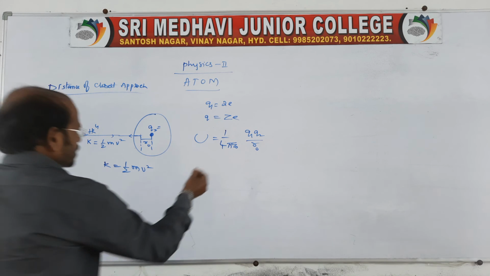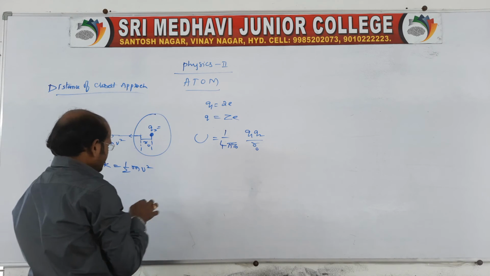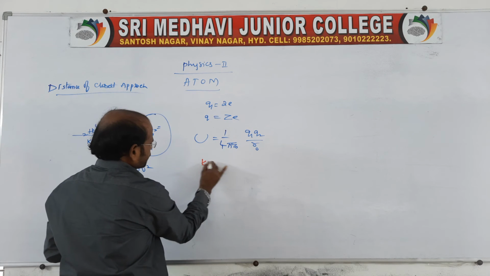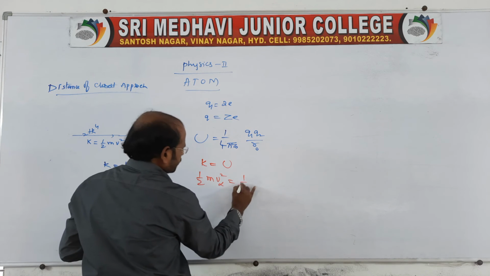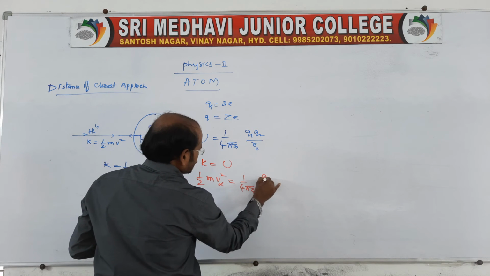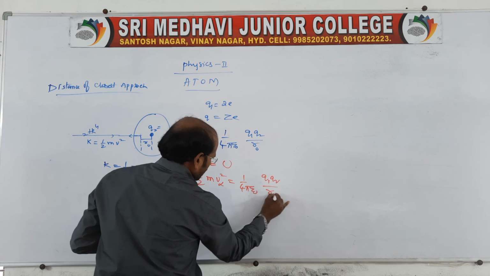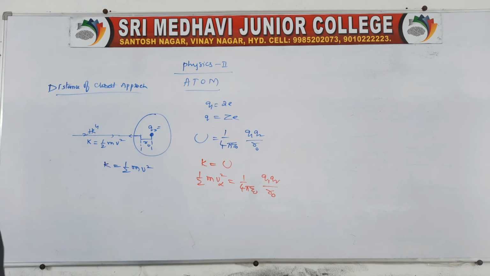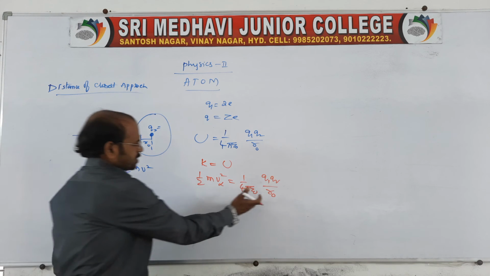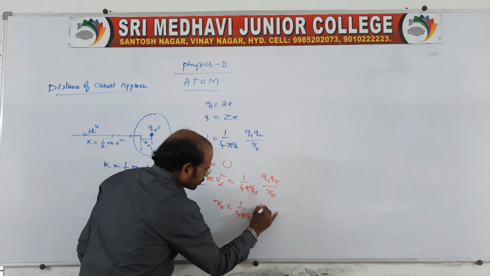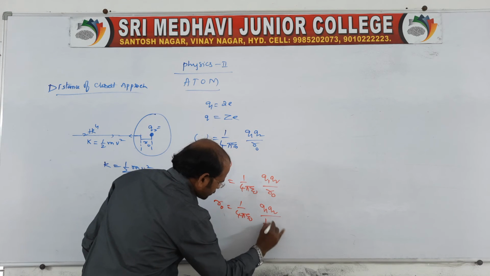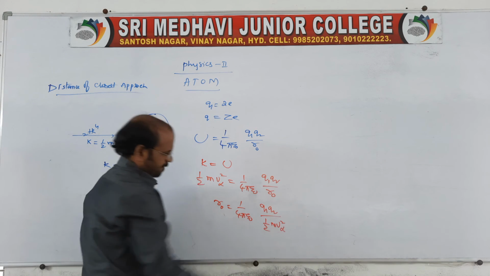Now we need to find R naught. Kinetic energy is equal to potential energy: half m v square alpha is equal to 1 by 4 pi epsilon naught Q1 Q2 by R naught. Cross multiplying, R naught is equal to 1 by 4 pi epsilon naught Q1 Q2 by 1 by 2 m v square alpha.